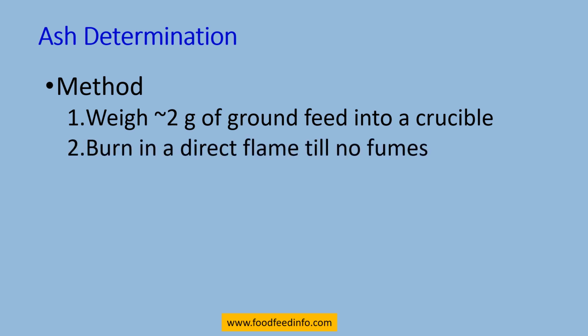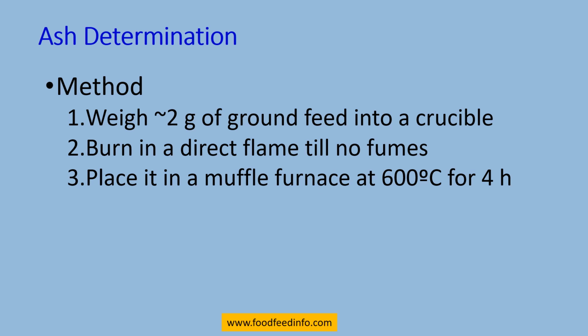Then burn this material or put this crucible over a direct flame so that the majority of the organic material will be burned off and all fumes get rid of, rather than putting the stuff directly into the furnace and making that furnace full of fumes. So it is better to burn the material or put the crucible on a direct flame until there is no fume formation. After that, place that in a muffle furnace and then turn the muffle furnace on.